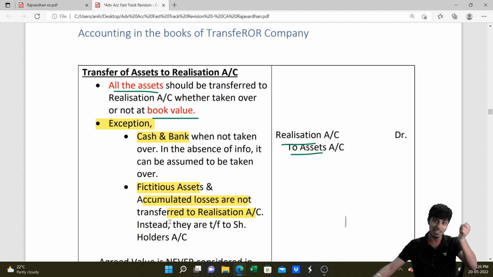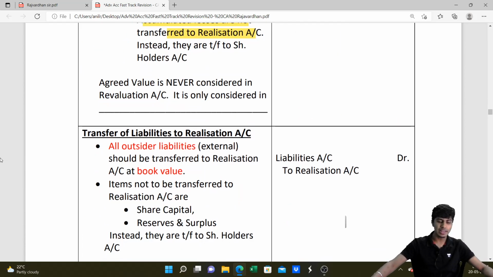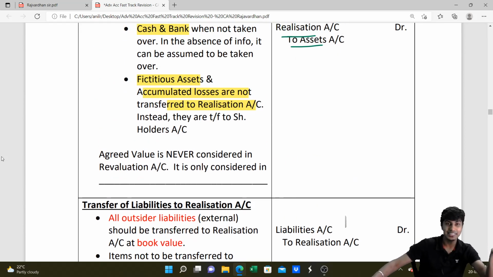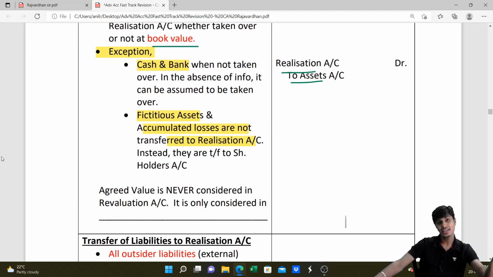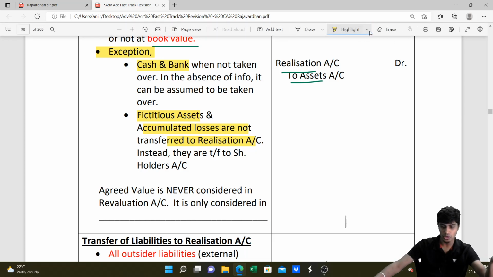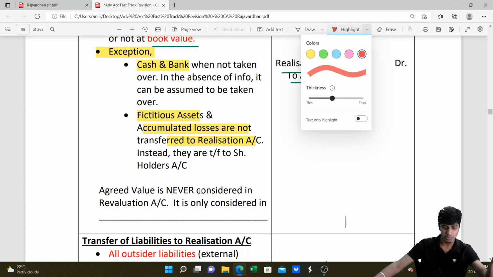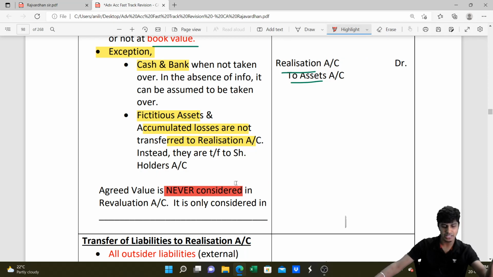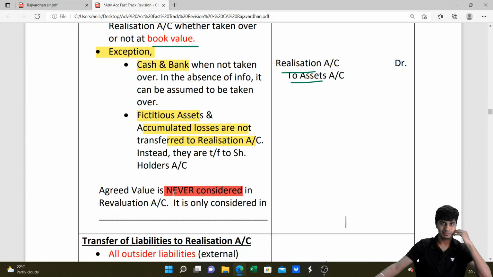So point number one, assets transferred: you write realization account debit to assets. Assets which have a debit balance are credited to be closed and we debit realization account. Fantastic. Before the next one, assets are not to be transferred at agreed value, guys. Assets have to be transferred at book value. Agreed value is never considered. A lot of them, in the anxiousness about the exam, forget. What is considered is always book value for transferring to realization account.